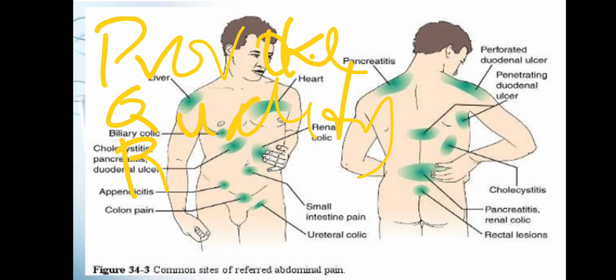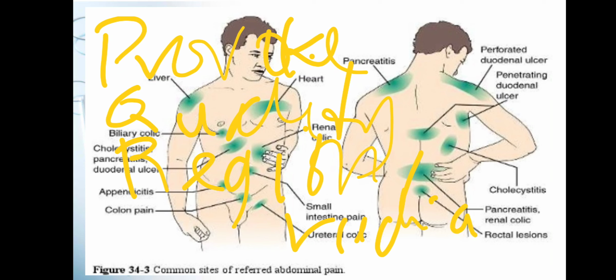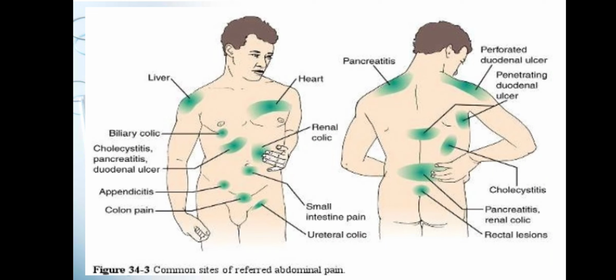Now, R is for your region. Region or the radiation. Saan nagra-radiate and saan parte exactly masakit yung nararamdaman mo. So, if you can still remember your anatomy and physiology, we have 9 regions of your abdomen. Sa pinakataas, we have your epigastric, hypogastric, and then sa left and right side niya, we have the left and right hypochondriac.